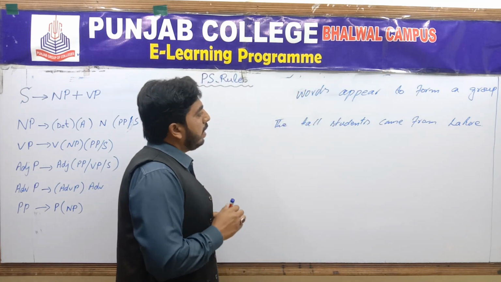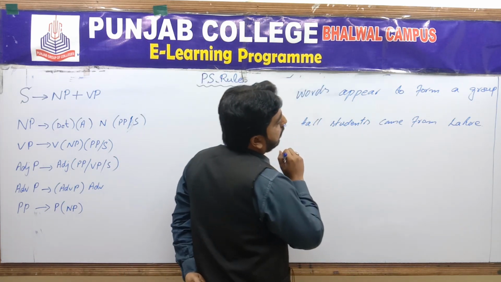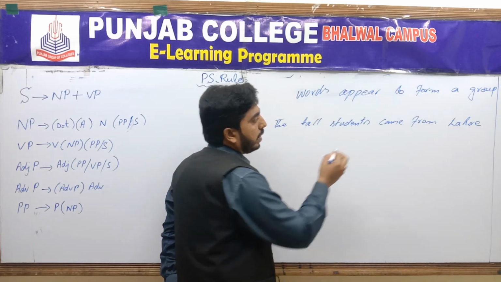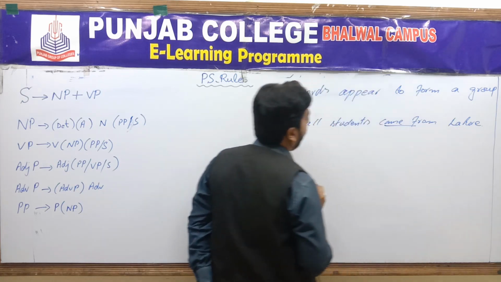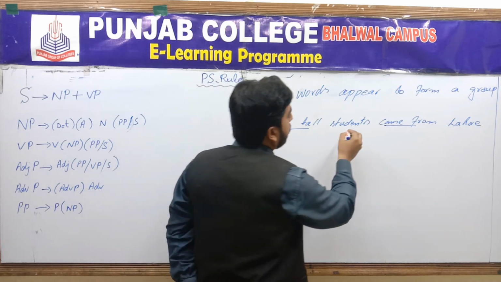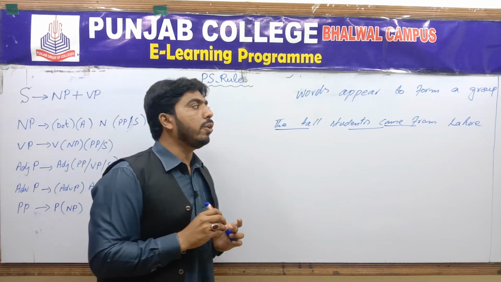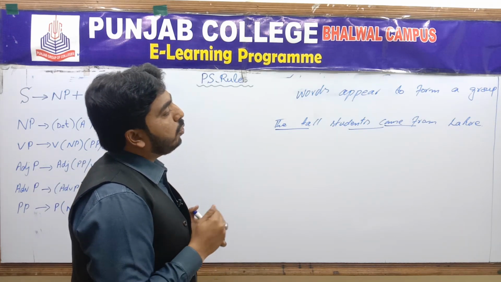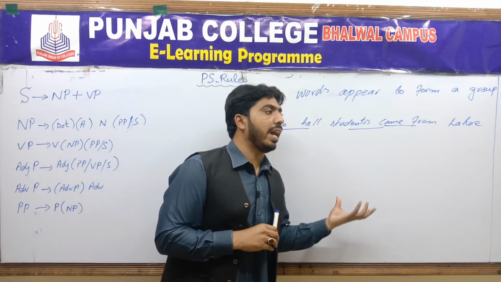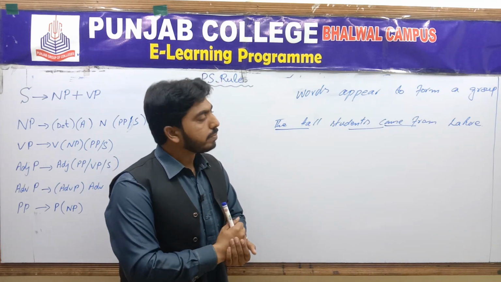For example, students came, from Lahore, came from, or the tall students came. There are different groupings, and those groups in a sentence help us to comprehend the sense of the sentence.